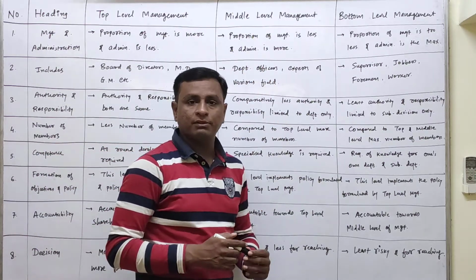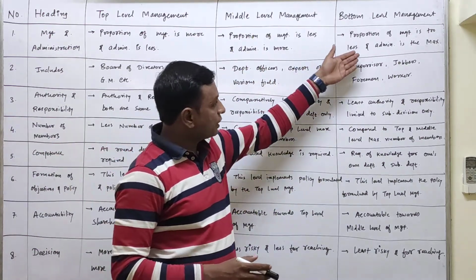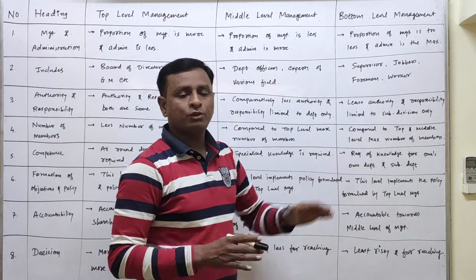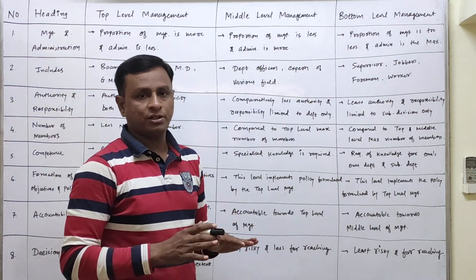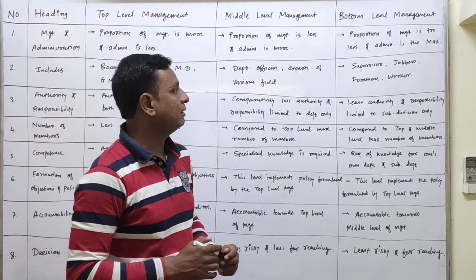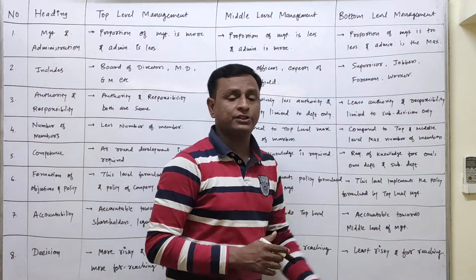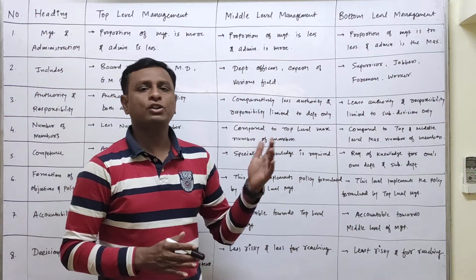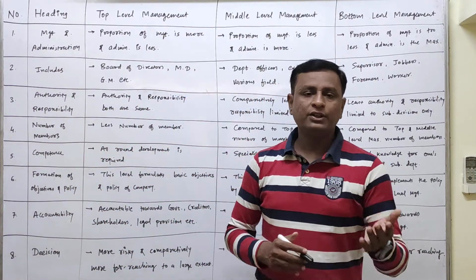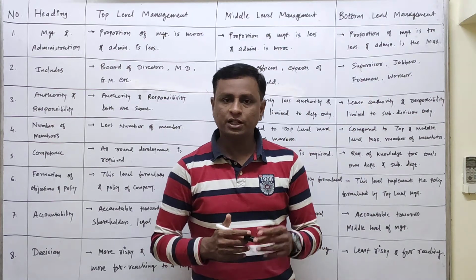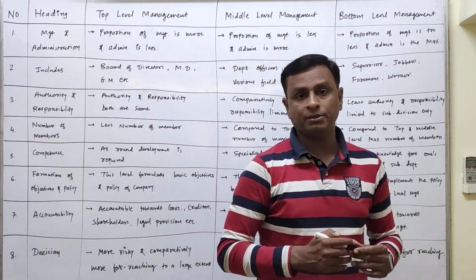Third one is the bottom level. At the bottom level, the proportion of management is too less, that is very less. They don't have to think that much, just like in the case of top level management. And the administration is the maximum one. Reason: it's the operative level, a functional level where the actual working is done. That's why administration is the highest at the bottom level of management.